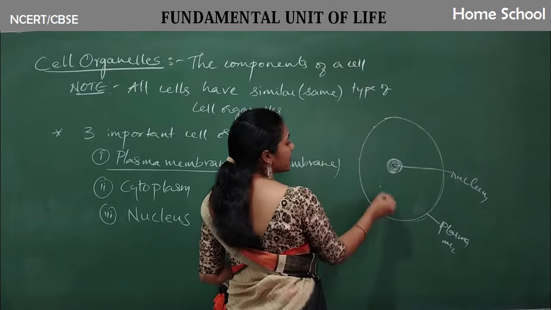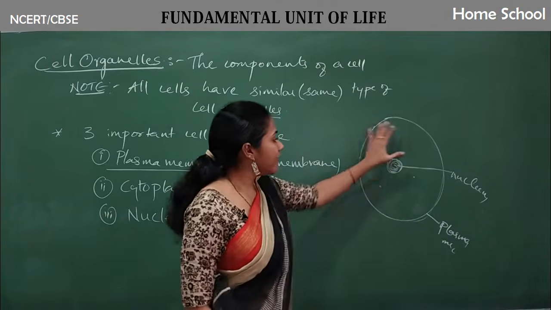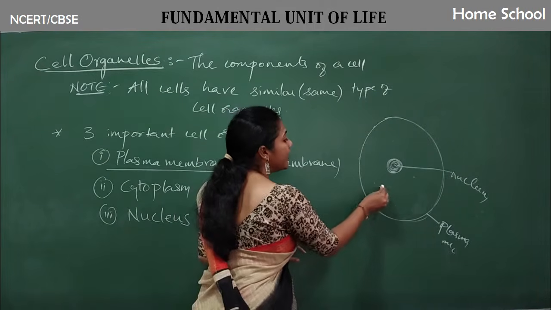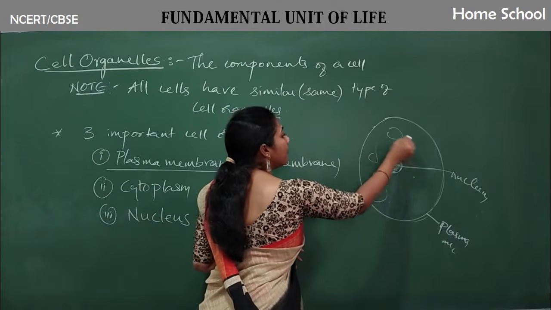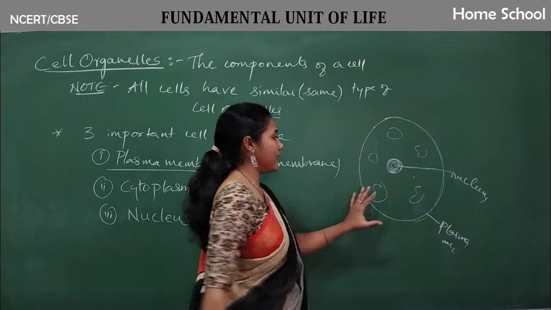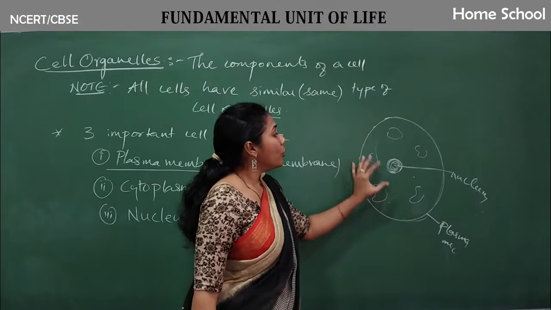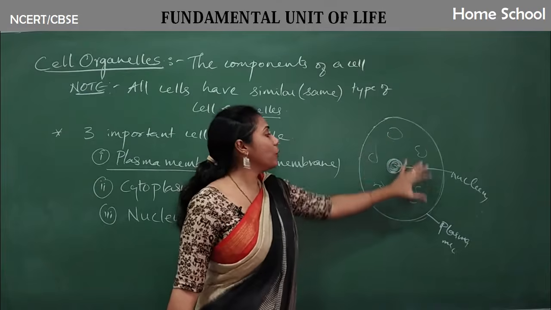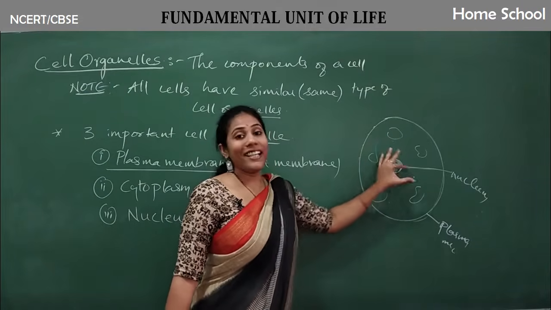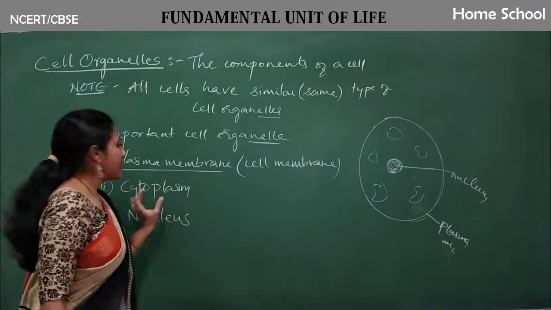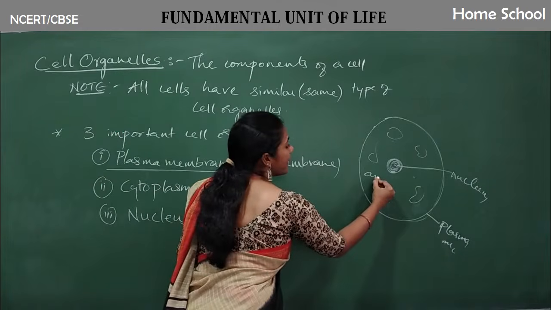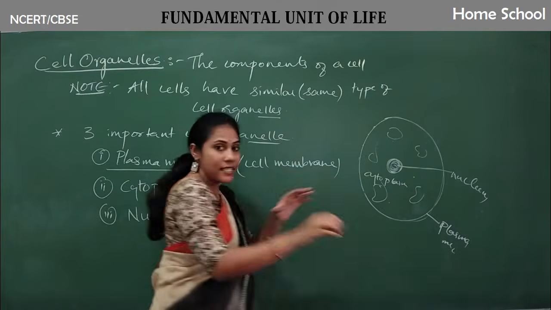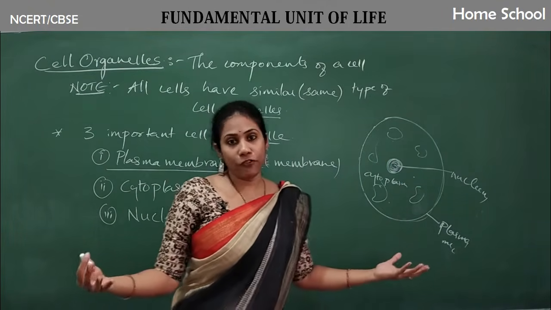This space is filled with a certain fluid, and within this fluid there are so many cell organelles present. This fluid area, where the other cell organelles keep floating, is what we call the cytoplasm.